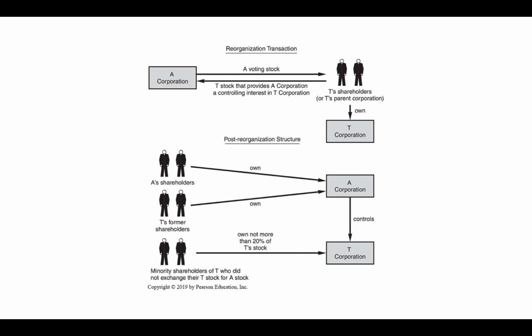And then obviously the T shareholders own T. So after the reorganization, A corporation is owned by A shareholders and T's former shareholders, and then A corporation owns at least 80% of T. There might still be some minority shareholders that are owners of T, but they can't own more than 20%.